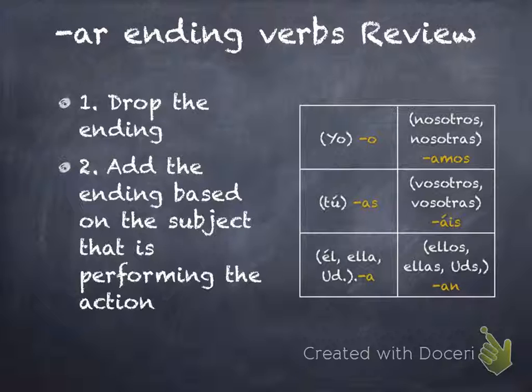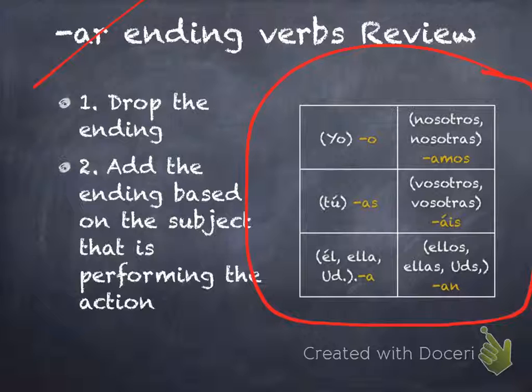Okay, so let's review what we learned for AR ending verbs. So two easy steps, and this is for any verb. So this will help you throughout the rest of the lessons as well as for any other verb conjugation. So step 1, drop the ending. So drop your AR, ER, IR. Step 2, add the ending based on the subject that is performing the action.